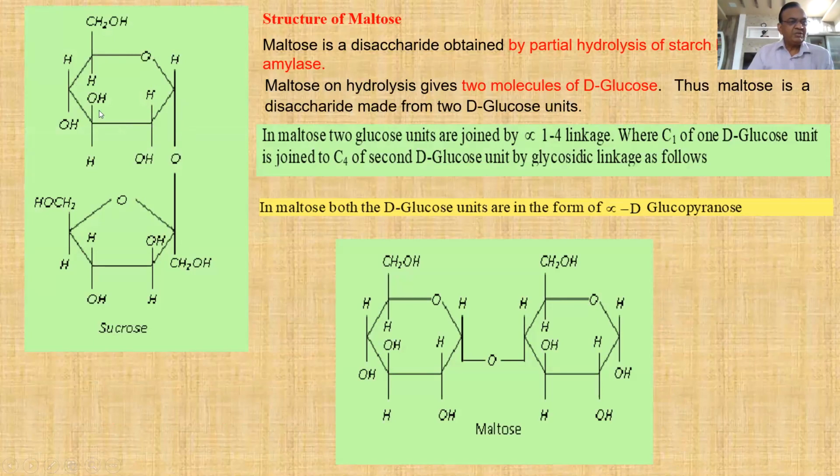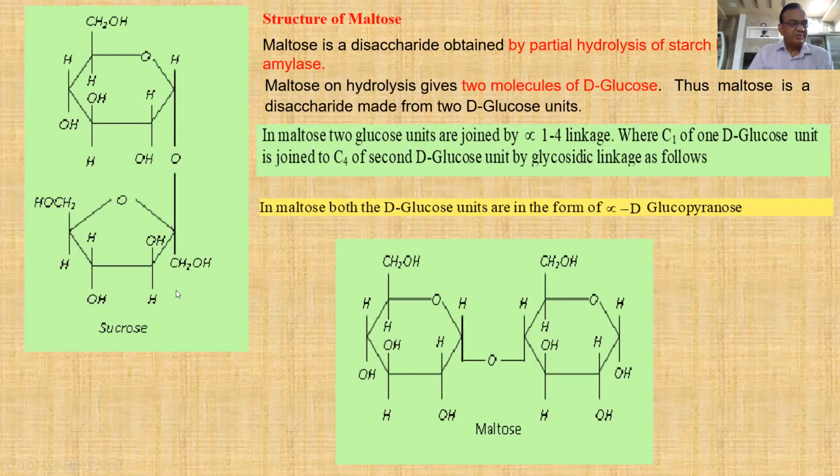This is glucopyranose ring. This is first carbon, OH, and here this is fructofuranose ring. This is a 6-membered ring having 5 carbons in the ring and 1 oxygen. This is a 5-membered ring having 4 carbons in the ring and 1 oxygen. This is first carbon of the fructofuranose. This one is second, third, fourth, fifth, and sixth.